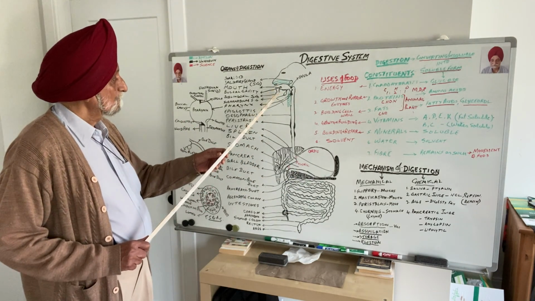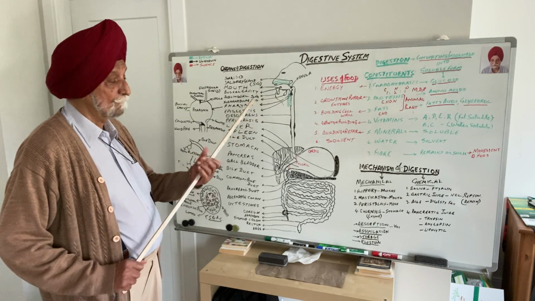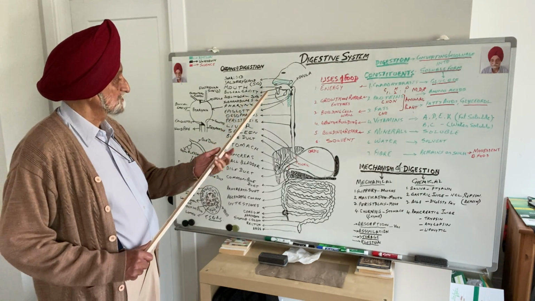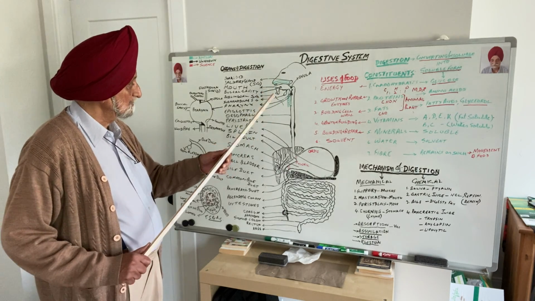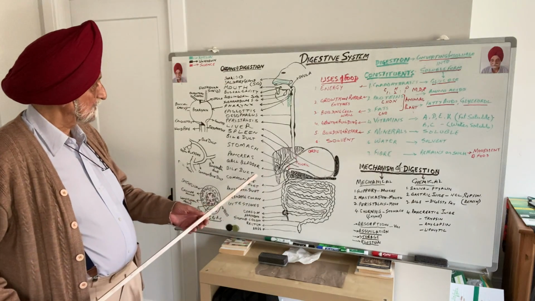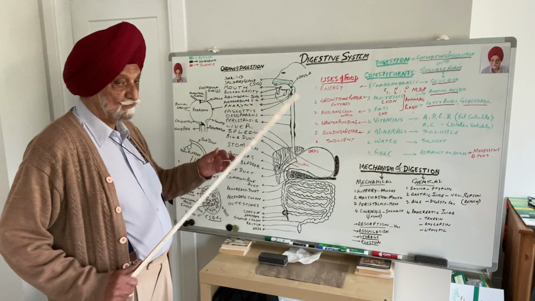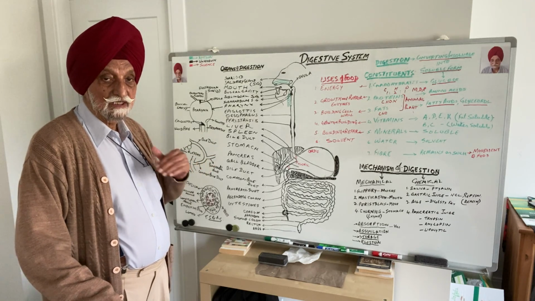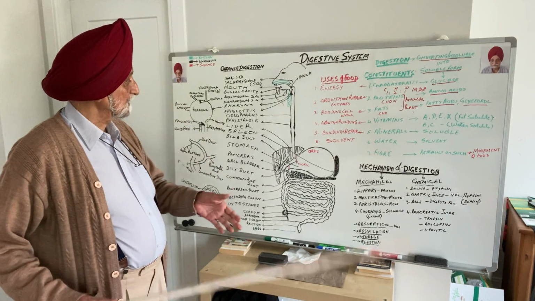In the mouth, there are three pairs of salivary glands. I'll come to these salivary glands at the end. And in the mouth, we have the tongue and the teeth and the upper palatine.